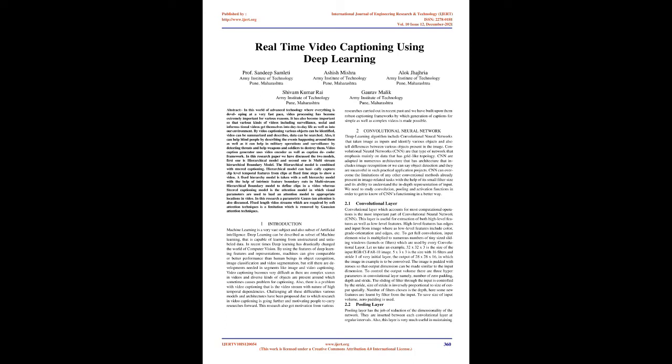Also, it can help blind people by describing the events happening around them, as well as help in military operations and surveillance by detecting threats and helping weapons and soldiers to destroy them. A video caption generator uses a video encoder as well as a caption decoder framework.